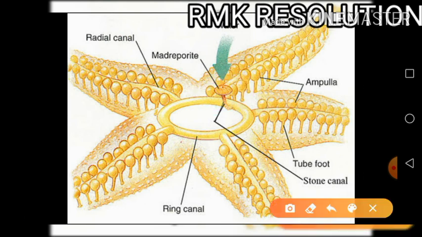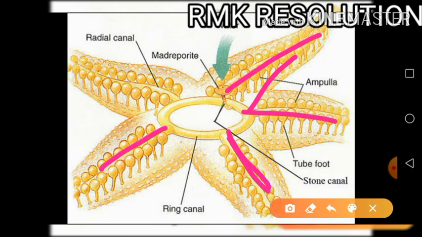Now see, this one is the ring canal, and the ring canal extends to the tube canal, or we can say the radial canal. So there are 5 radial canals and 1 ring canal.